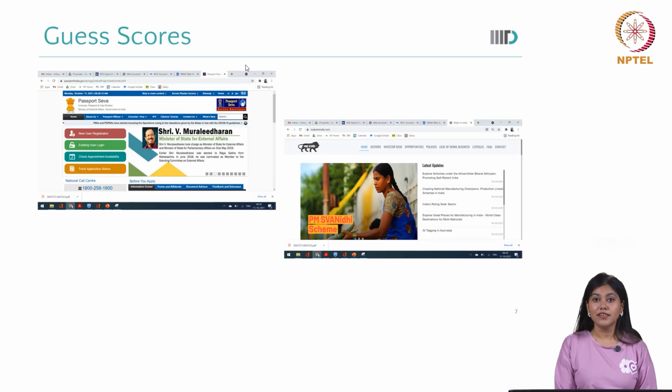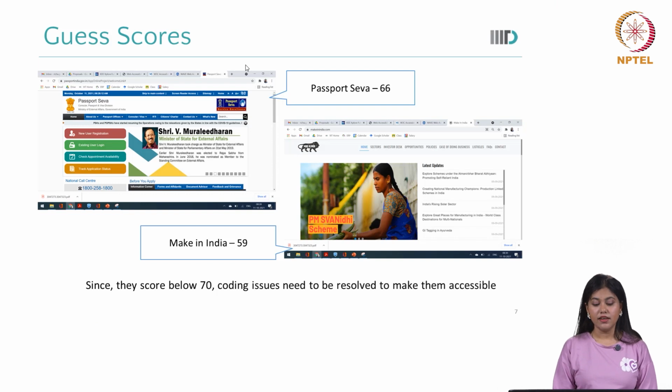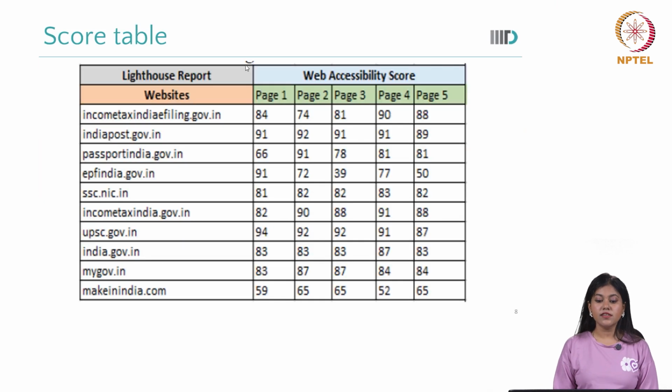Now coming to the important part: guess the scores of these websites. Any guesses? Passport Seva is 66, can you imagine? And Make in India is 59. These are among the most important websites, used by any class, any kind of people in our country, and they have these scores. Let us see how other websites are performing. As I said, if the score is below 70, then there is a serious coding issue. So this is the score report.